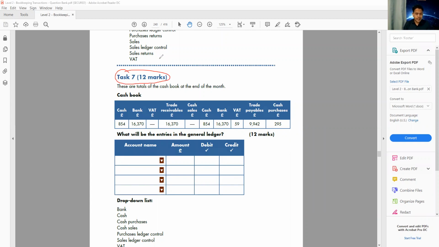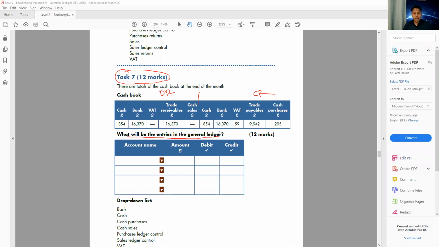This question is saying, these are the totals of the cash book at the end of the month. So we have a cash book, and we know the cash book has two sides. We have a debit side and a credit side. So the left-hand side is the debit side, and the right-hand side is our credit side. So we need to move all this information to the general ledger.